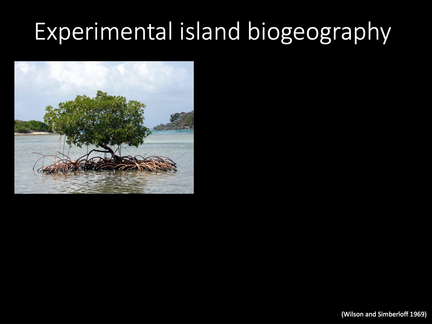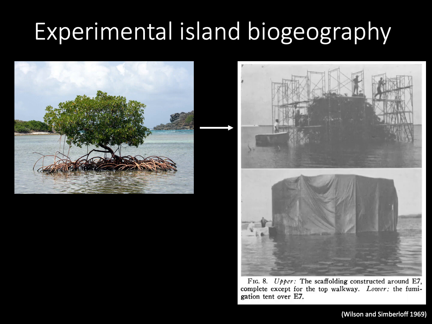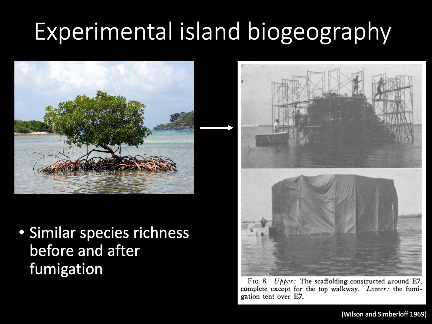After documenting the fauna of each of 6 of these small mangrove islands off the coast of Florida, he wrapped them up in big plastic sheets and fumigated them, killing entirely all the insects and other invertebrates on the tiny islands. He then monitored the animal species colonizing the islands for a year and found that islands were colonized by roughly the same number of species after 1 year as had occurred on the islands before they were fumigated. Therefore, the species richness on the islands returned to roughly the same equilibrium richness as the islands were recolonized after fumigation.